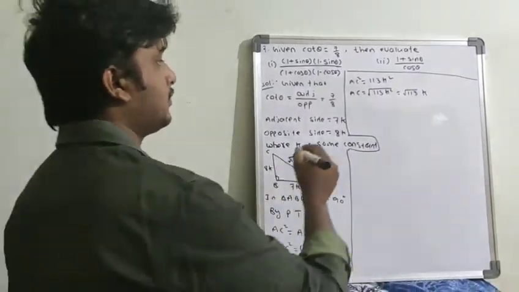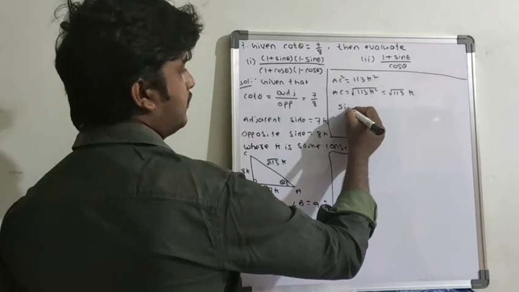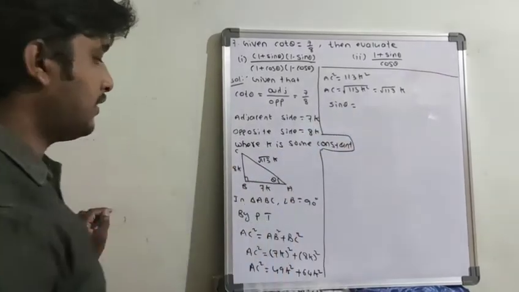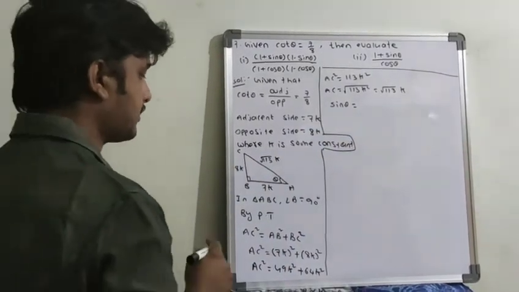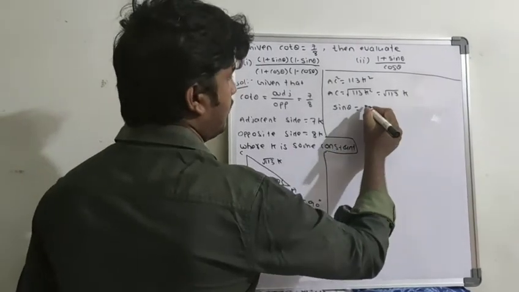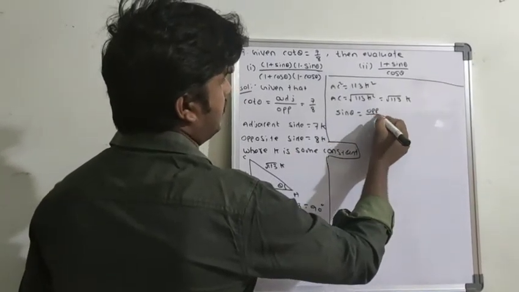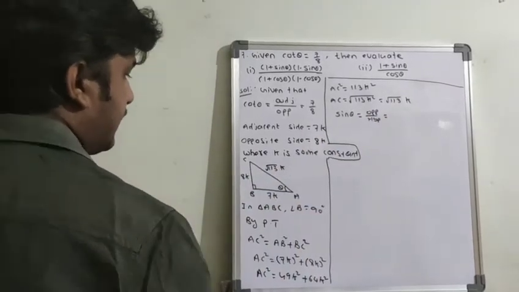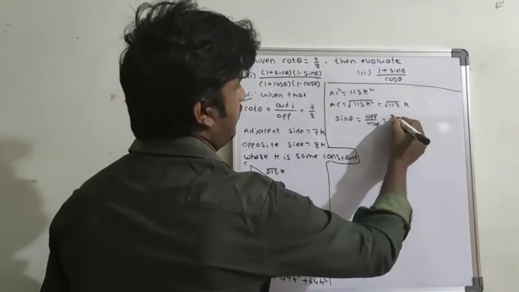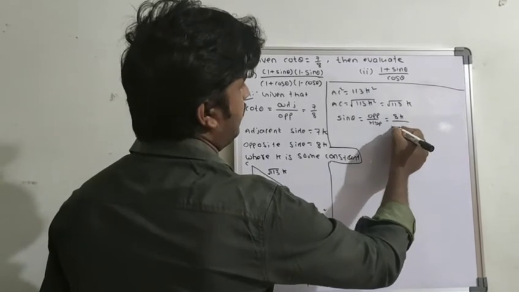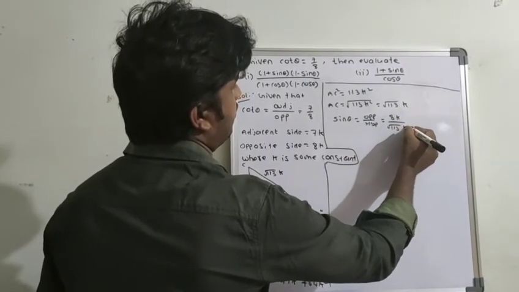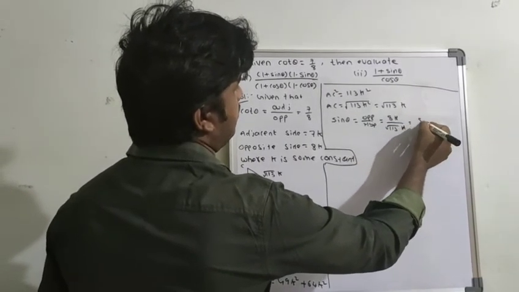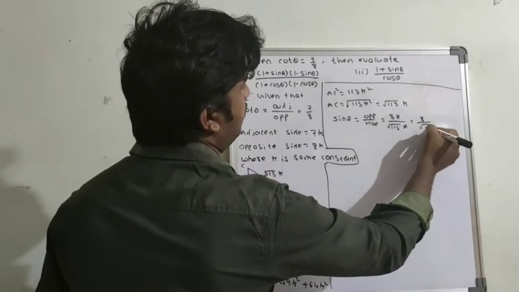So sin theta equals opposite by hypotenuse. What is opposite? 8k by under root of 113 k. K gets cancelled. So 8 by under root of 113.